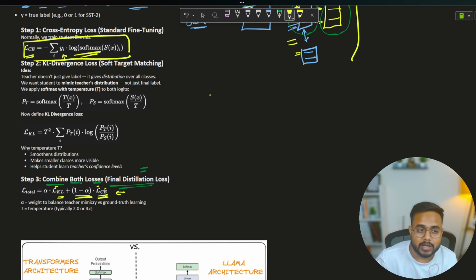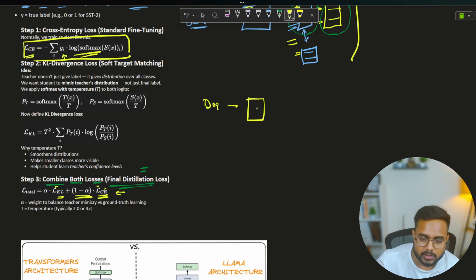So how do we find this cross entropy loss? If you remember guys, let's say we have a dog image, and we pass this dog image to the network. Now this network is going to predict some softmax values.